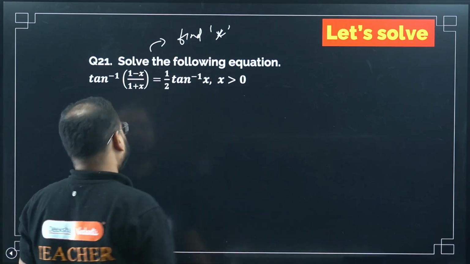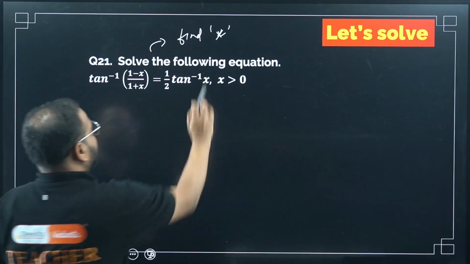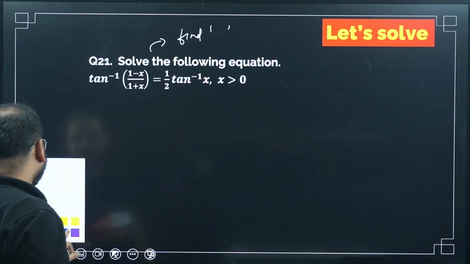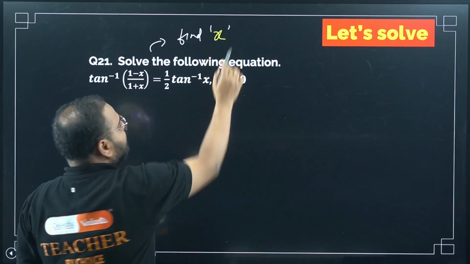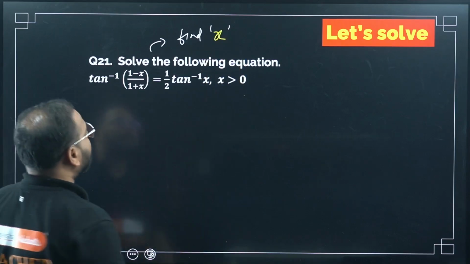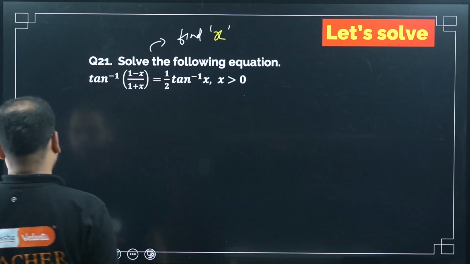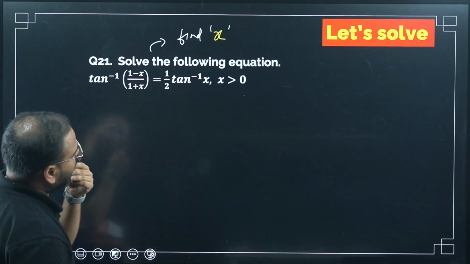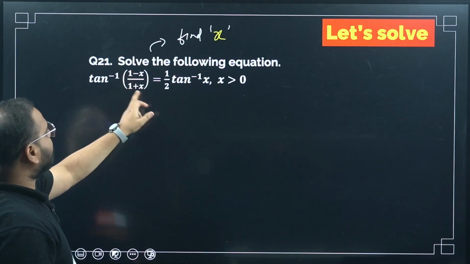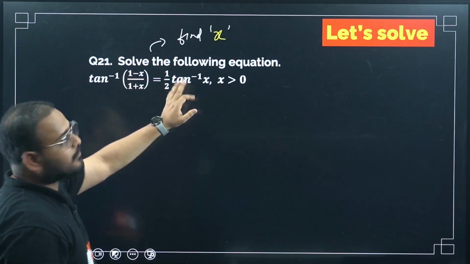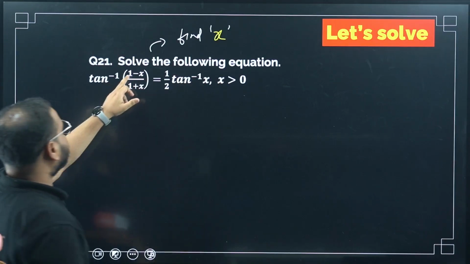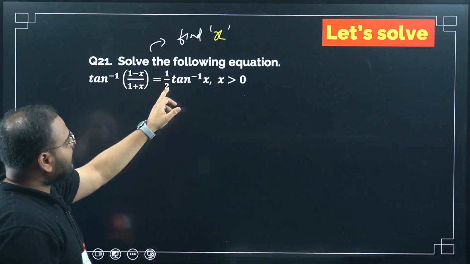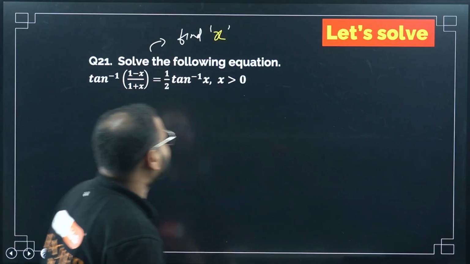If a quadratic is given in terms of x, what we used to do? We used to find the x value, right? So we are basically asked to find x. No problem, let's do it quickly. I have enough space. So do one thing. Tan inverse of (1 minus x upon 1 plus x) equals 1 by 2 tan inverse of x. I think I went fast last time.